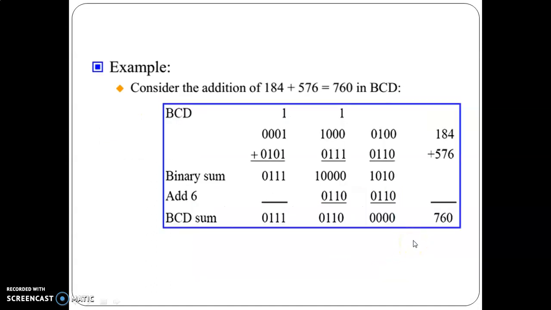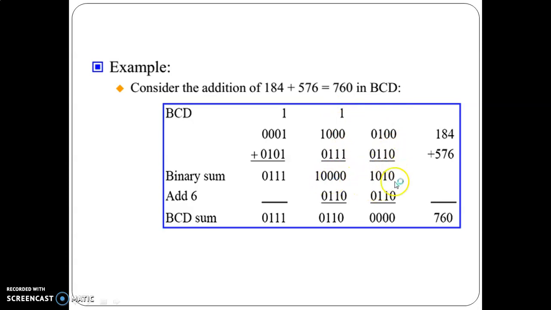We'll see one more example, to add these two numbers 184 and 576. So 184 is represented in BCD form. The binary equivalent of 1 is 0001. For 8 it is 1000. For 4 it is 0100. Similarly for 576, the binary equivalent for 5 is 0101. For 7 it is 0111. For 6 it is 0110. When we add these two numbers, a carry is generated here. So this carry is added with this to get this result.